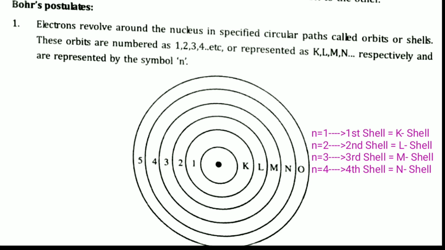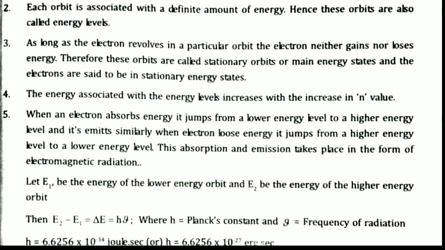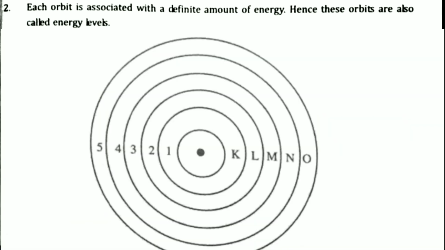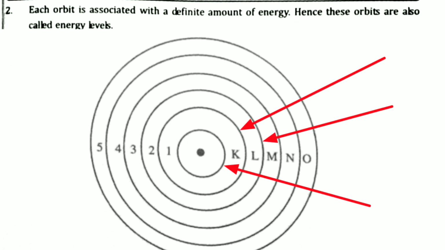If you observe the second point, each orbit is associated with a definite amount of energy. The electrons are revolving around the nucleus in fixed orbits, and each orbit is associated with a definite amount of energy. So each orbit has some amount of energy. Hence these orbits are called energy levels.